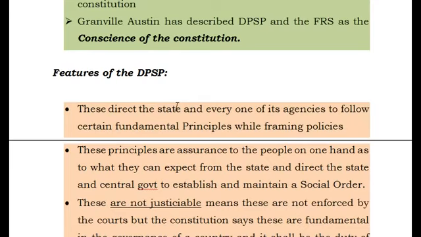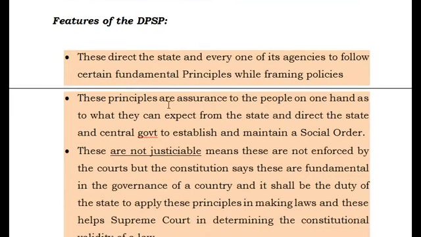Okay, then what are the features of DPSP? They direct the state and every one of its agencies to follow certain fundamental principles while framing policies. They clearly direct the state what principles are to be followed while framing laws. And second, when they are directing, this guarantees the people what they can expect from the government.